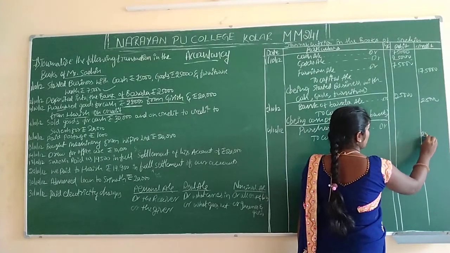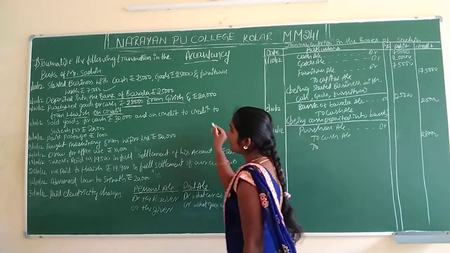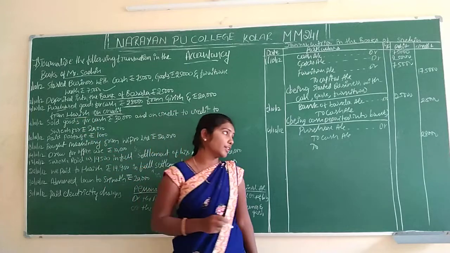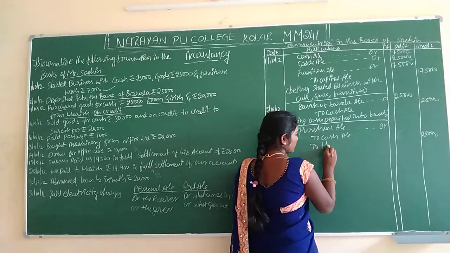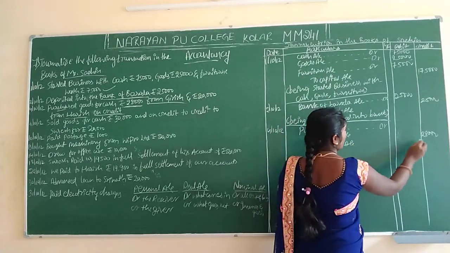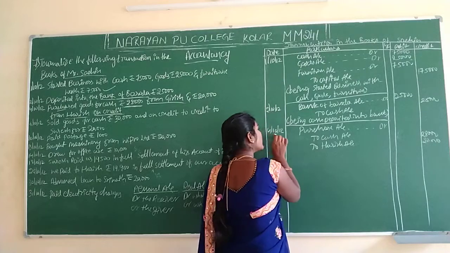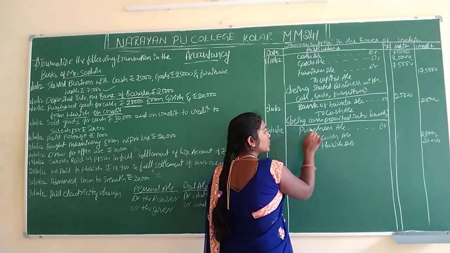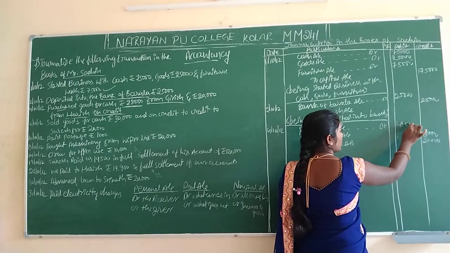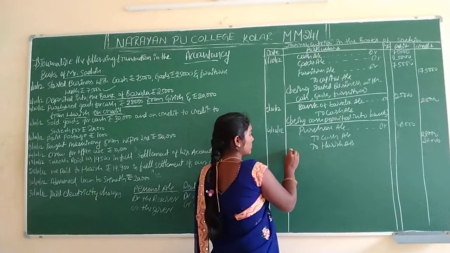Sorry, 28,000, and still we didn't pay the money here. That's why we have to mention here Harish. Okay. How much amount is there? 20,000. And 4, 10, 12. How much purchase happened? Total it is 48,000. 48,000 purchases happened. Okay.